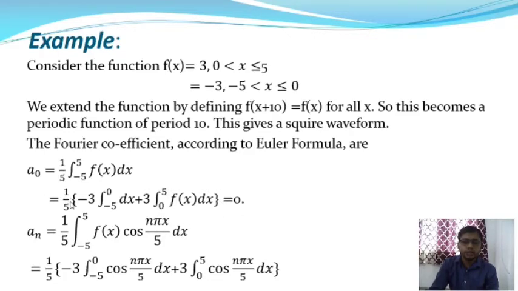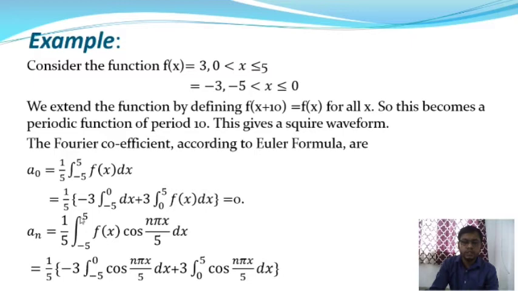Now we are going to find the Fourier coefficient an. Here an is equal to 1 by 5 into integration over minus 5 to plus 5 f(x) into cos(n pi x by 5) into dx. So this is the value of the coefficient an. f(x) is the function and it is divided into two parts.